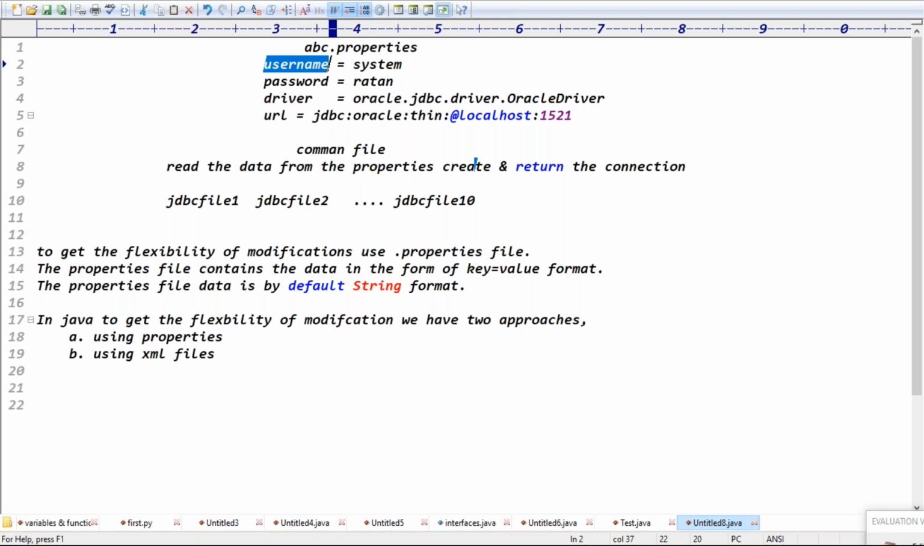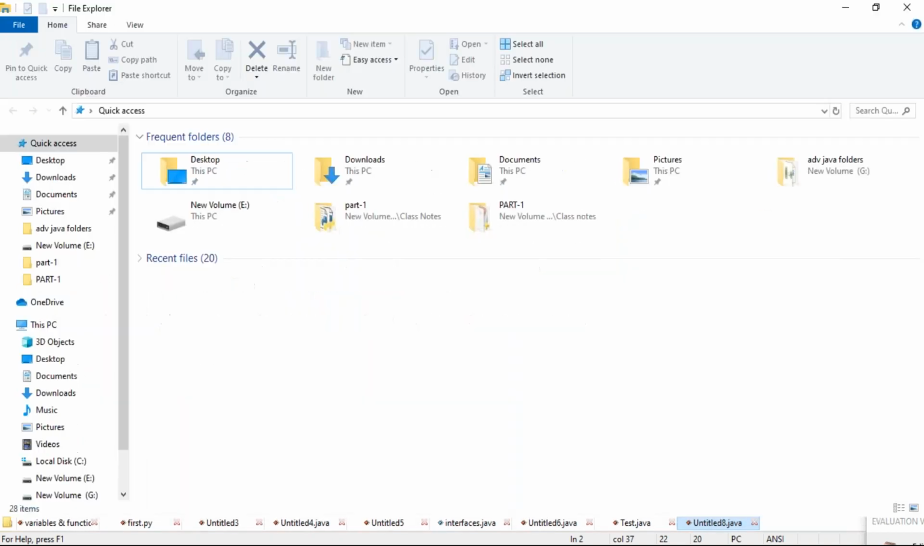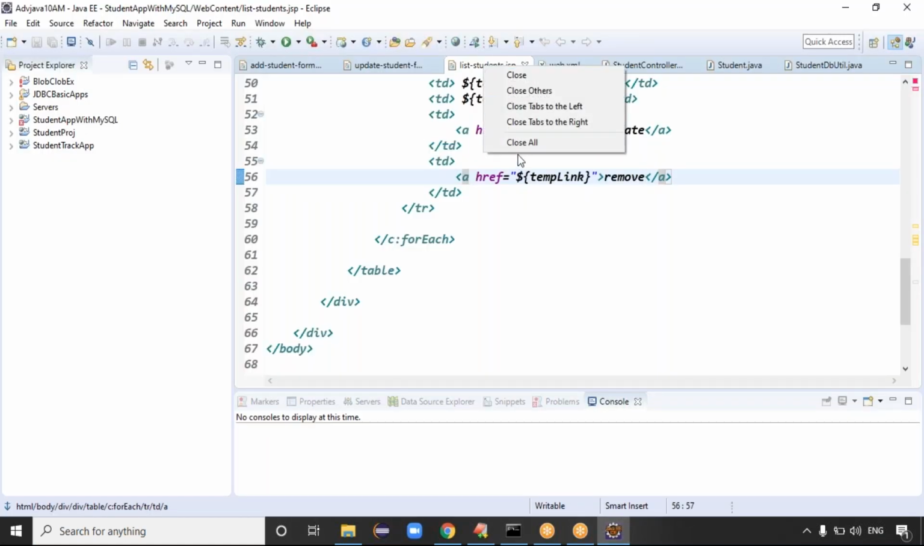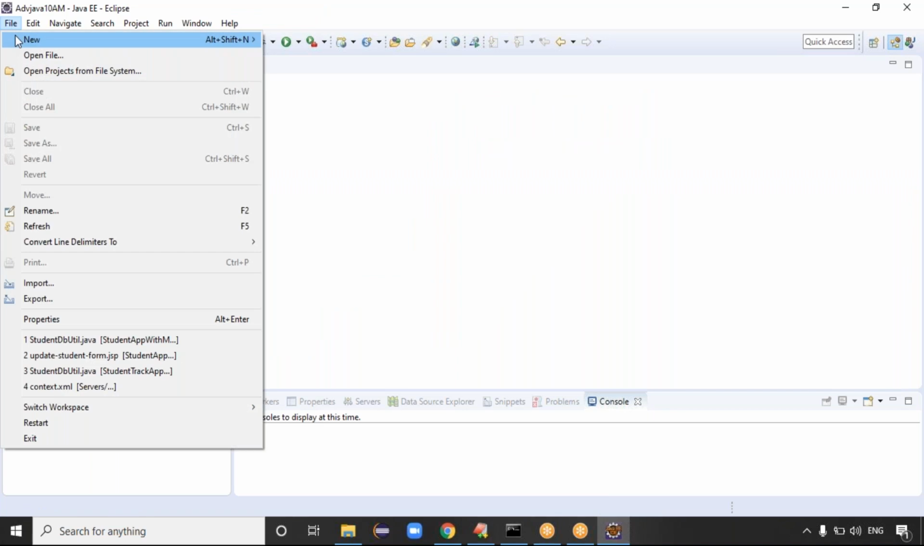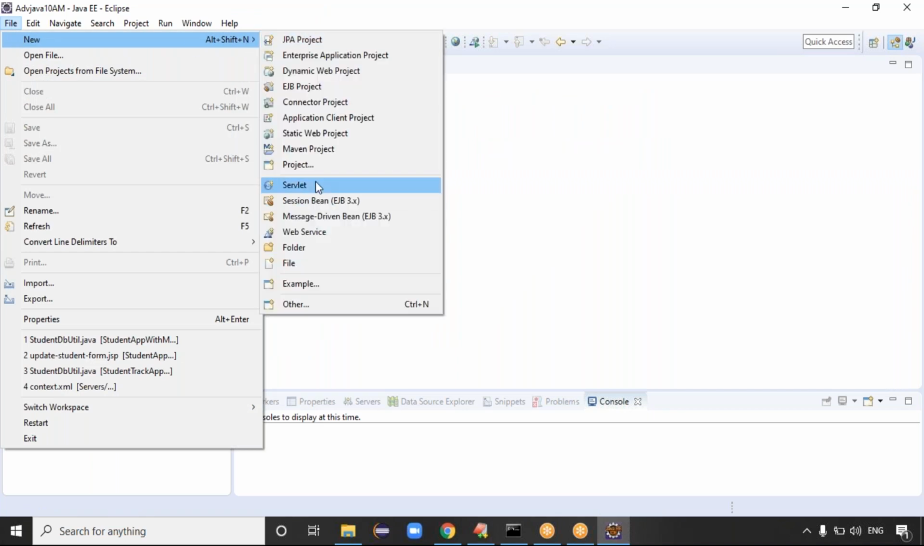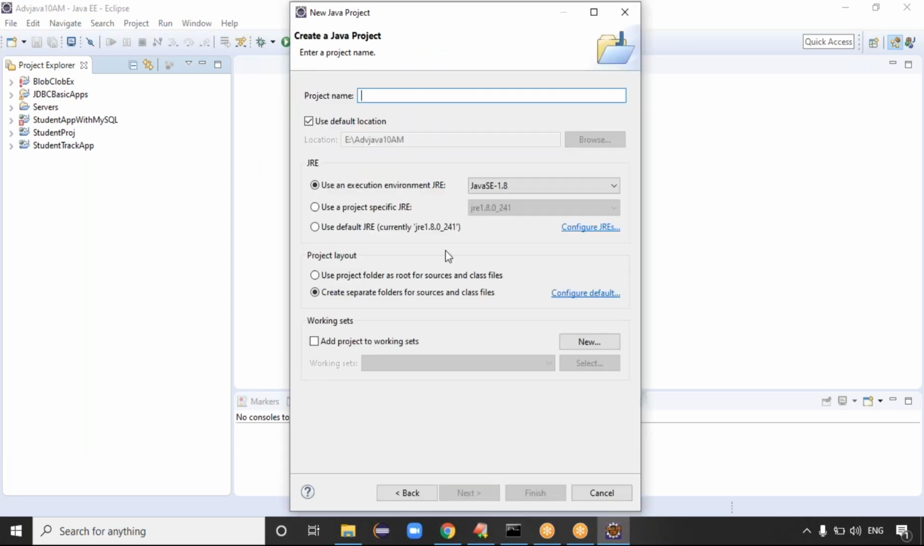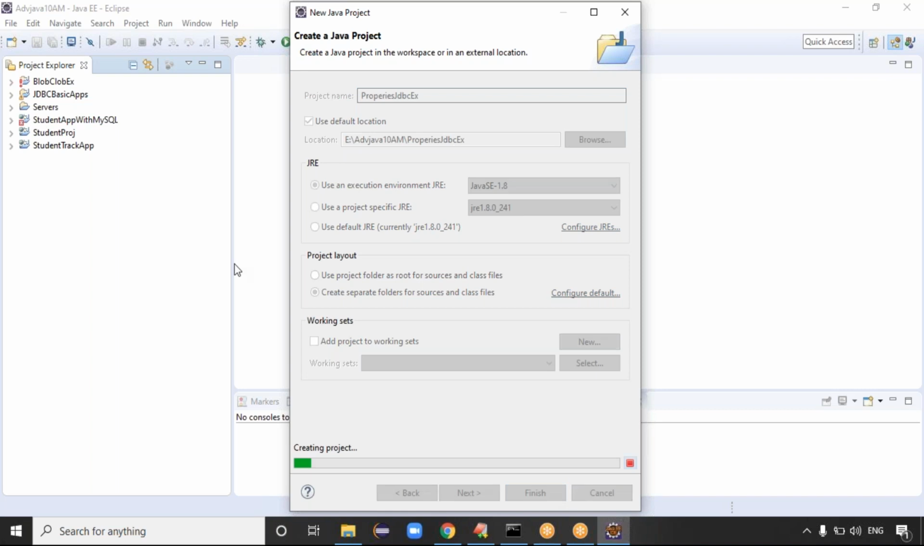So we can do the step-by-step process, guys. We can create a new project for today's class example. Close all, go to the File menu, click on New. I want to create a normal Java project. Select the normal Java project, click on Next. Name it properties file JDBC example. Just click on the Finish button, guys.